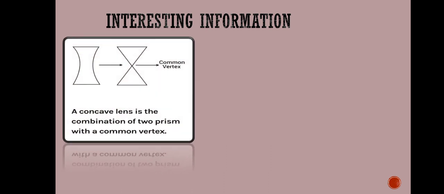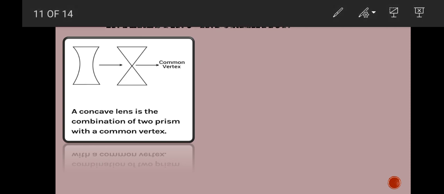Now here is some interesting information for you, on how two prisms can behave as a concave or convex lens. Here you can see this is a concave lens. A concave lens is a combination of two prisms with a common vertex. You can see these two prisms.